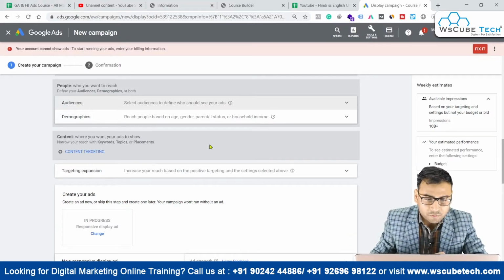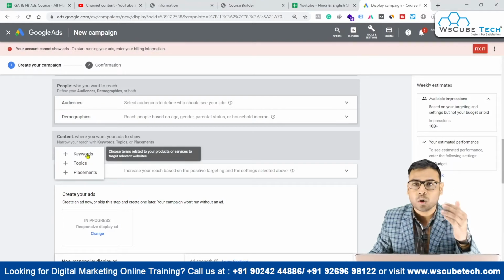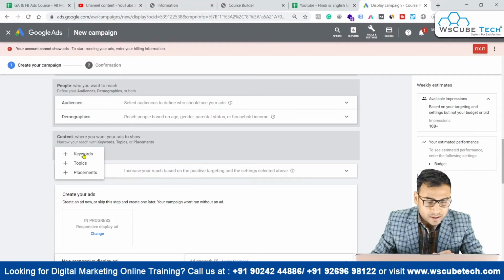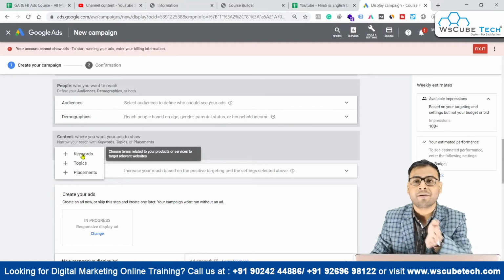Now, what kind of options do we have here when we want to show our ads with regard to content? We have content targeting, and in content targeting we have three options, right? The first one is keywords, the second one is topics, and the third one is placements. You can see over here, as you hover on this, it tells you to choose terms related to your product or service to target relevant websites.